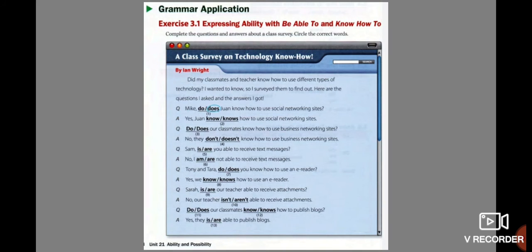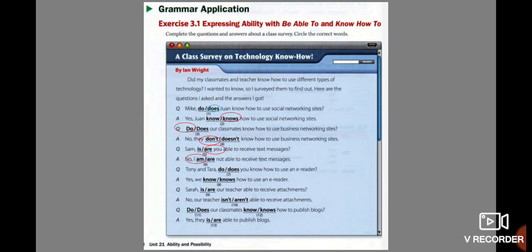Okay, does Juan know how to use social networking sites? And the answer is yes, Juan knows. In that case, we use this one because we talk about third person, that in this case is Juan. Knows how to use social networking sites. Okay, next question. Do our classmates know how to use business networking sites? And the answer is no, they don't know how to use business networking sites. Sam: Are you able to receive text messages? No, I am not able to receive text messages.